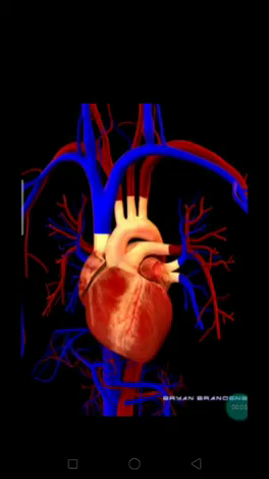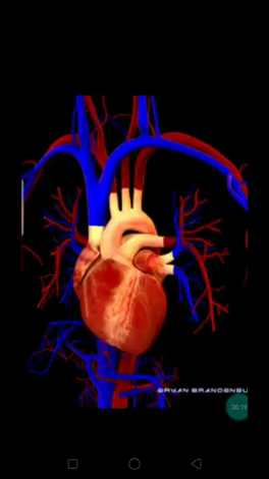So, before winding up today's lesson, let us have a quick recap of what we have discussed and learnt in our earlier session. Children, if you remember, we have learnt about the blood vessels and the process of circulation. What are blood vessels, children? Yes, they are the thin muscular tubes which carry the blood throughout our body, isn't it? And they also form a wide network throughout our body for the blood to flow.